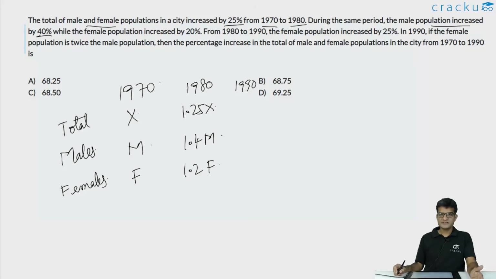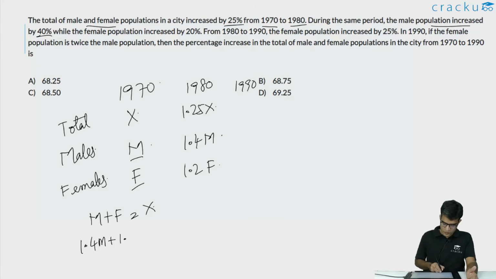Now we have two equations and we can figure out a relationship between m and f. What are the two equations that we have? m plus f will be equal to x, because the number of males plus the number of females is the total population in 1970, and it is the same case even in 1980. You have 1.4m plus 1.2f is equal to 1.25x.